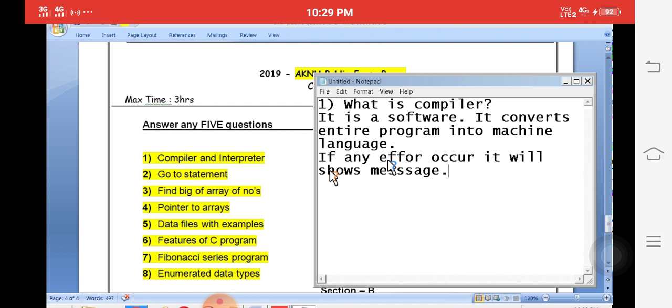It converts the entire program into machine language. If any error occurs, it will inform us, it will show a message. The compiler is a program, it is a software. It converts the entire program into machine language. If any errors occur, it will show the message.